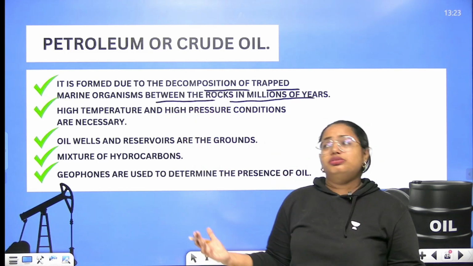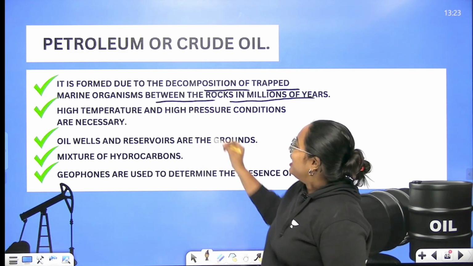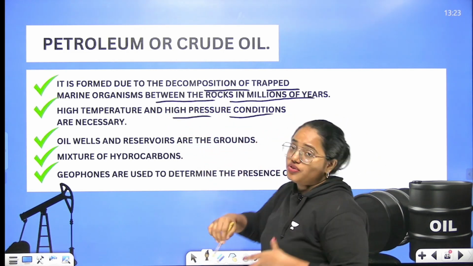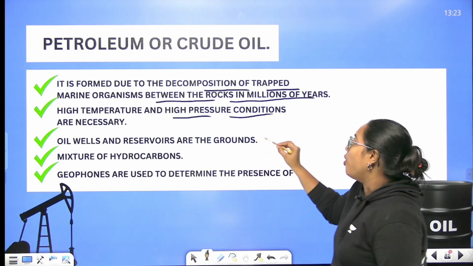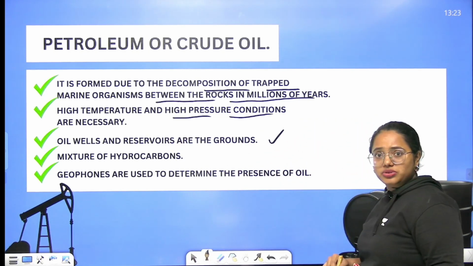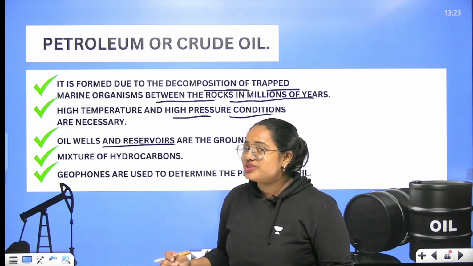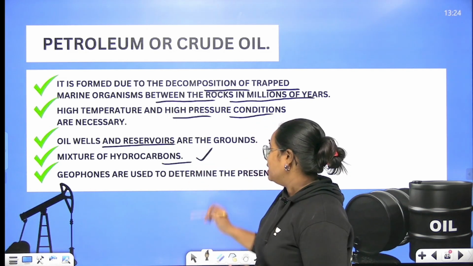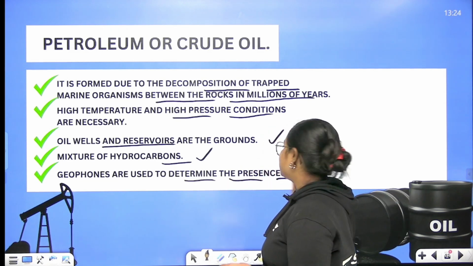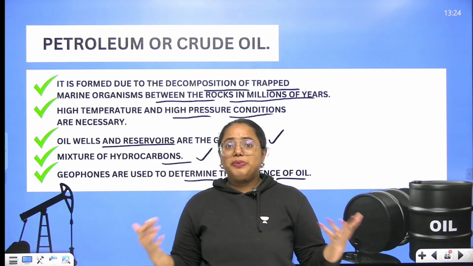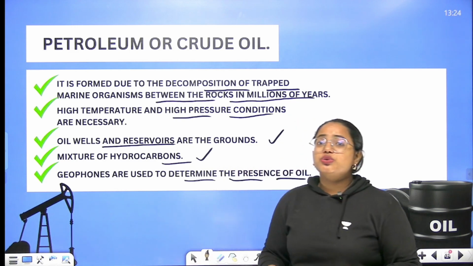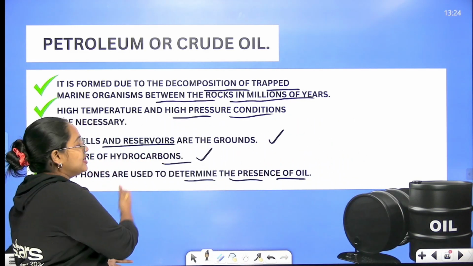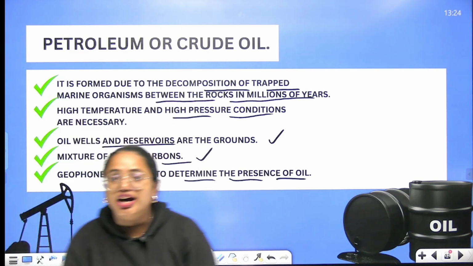This cannot be formed in a laboratory, right? And again, there are various conditions necessary. High temperature, high pressure conditions are very, very important here, and oil wells and reservoirs are the grounds. So these are the places where you can find this petroleum, and this is a mixture of hydrocarbons. Geophones are used to determine the presence of oil. If you want to find out the presence of oil, then you have to use certain kinds of instruments. So geophones are basically used to determine the presence of oil underground.